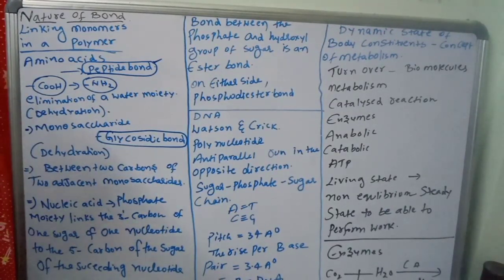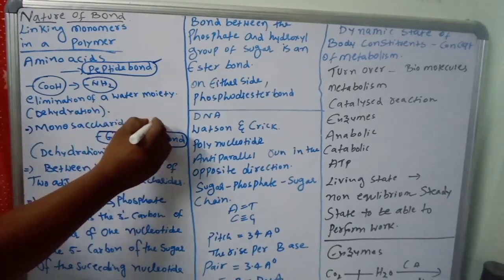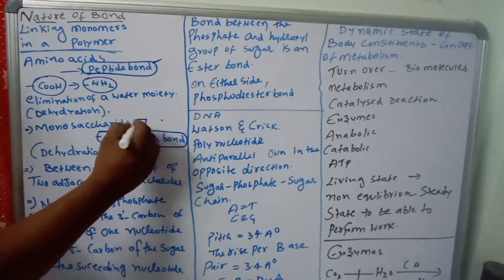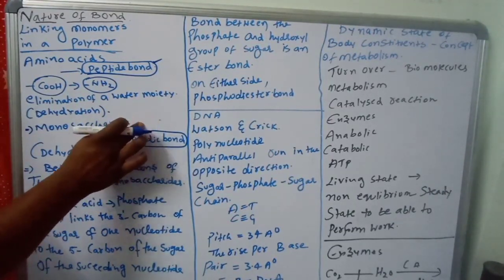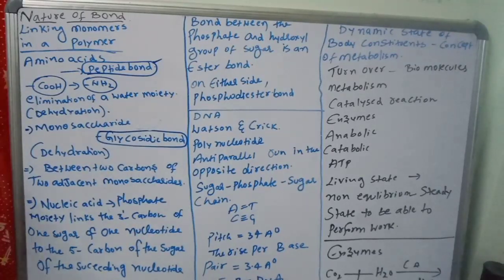This bond is formed between two carbon atoms of two adjacent monosaccharides. So the bond will be formed between two adjacent monosaccharides. That is important. Between adjacent monosaccharides, the bond will be formed.